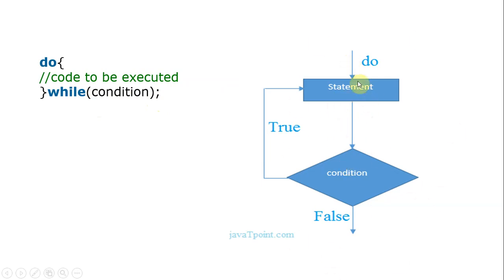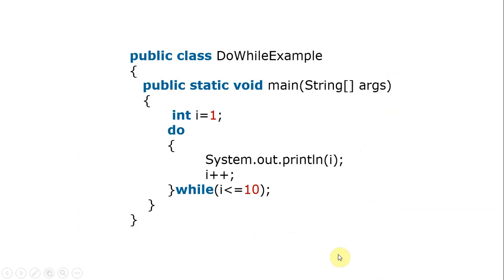Statements, then check the condition. If it is true, then go to the statements, otherwise it will go with false. Example: int i equal to 1 we are taking. Do while condition we specified, semicolon also we specified, System.out.println for printing the data. So i equal to 1, printing means 1.